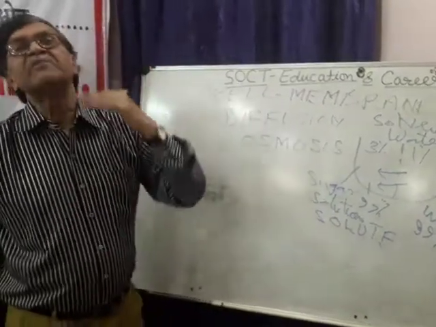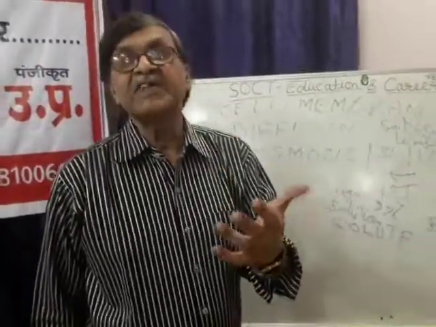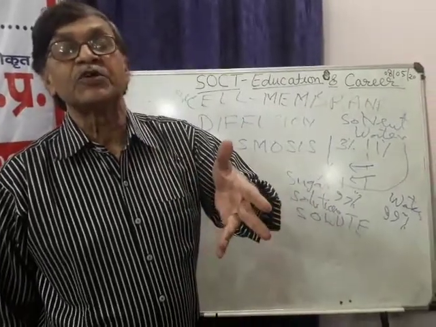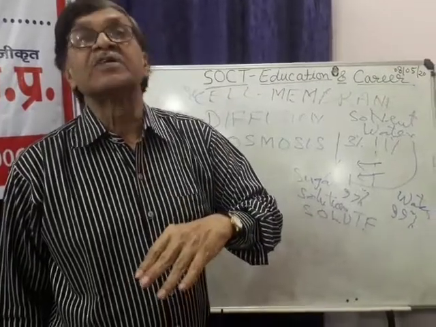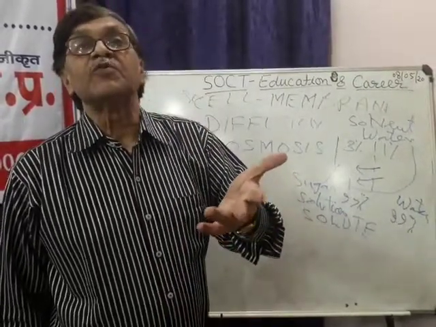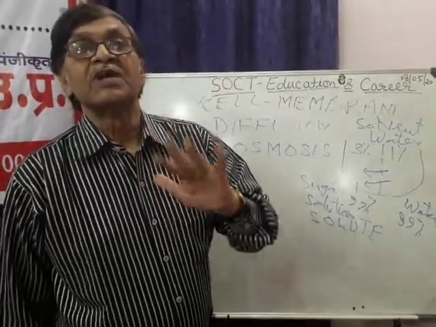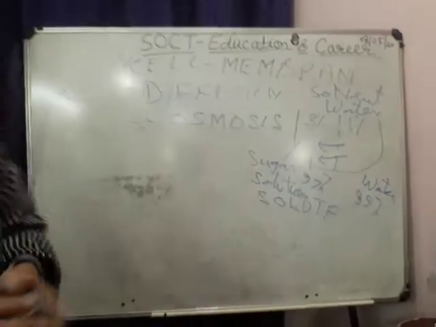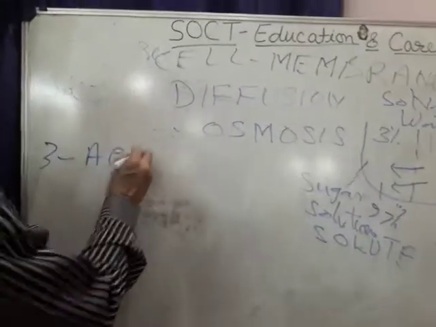Of course, the cell membrane is not simply semi-permeable, it is selectively permeable. It allows the movement of some solvent molecules and some solute molecules, and it does not allow the movement of some solvent molecules and some solute molecules also. So this is called osmosis.